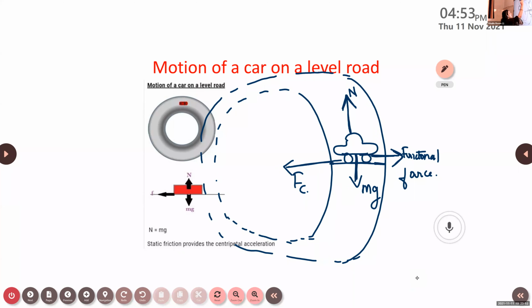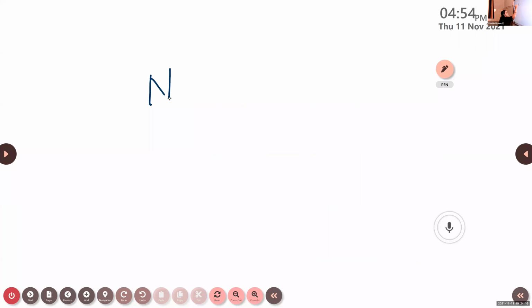You just look here. Here we have a normal force, and just opposite to this normal force we have another equal force acting vertically downwards. This is the reaction force and this is the action force. Action and reaction are always equal and opposite. So the reaction force N is balanced by the action force due to the weight of the object, acting vertically downwards. So N is equal to minus Mg.